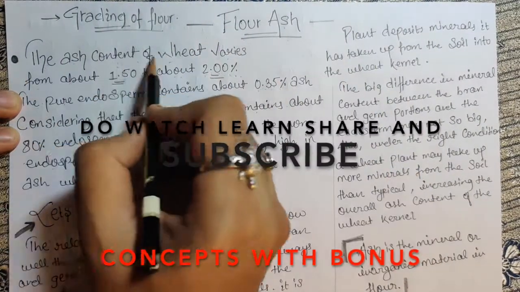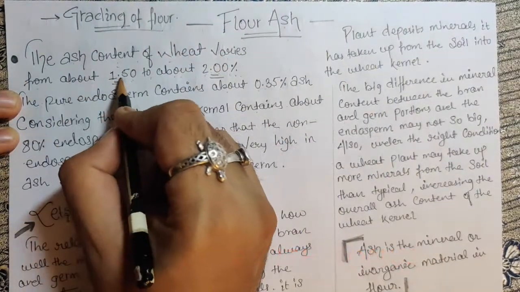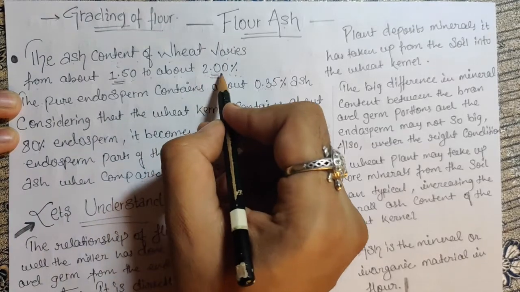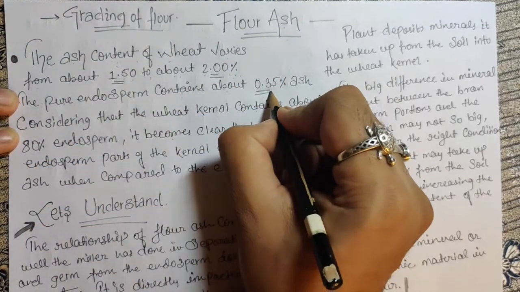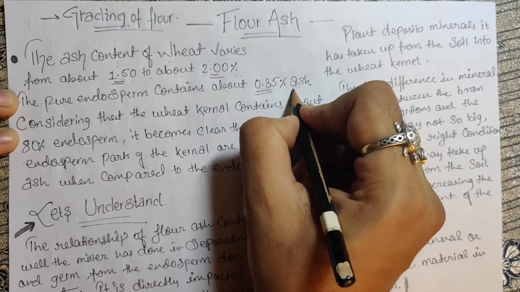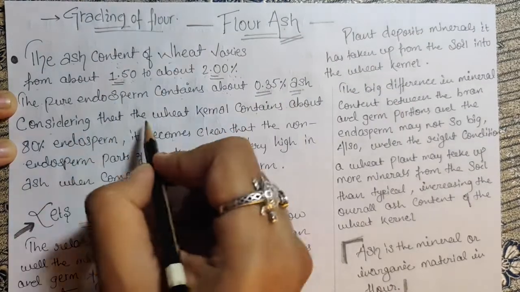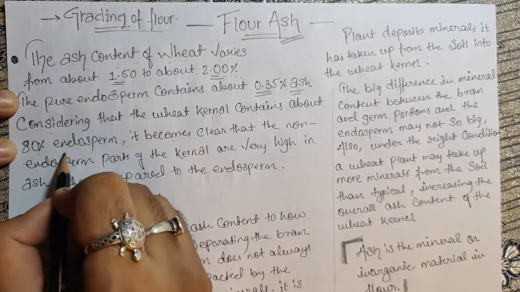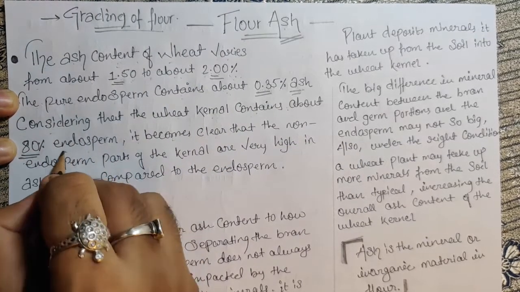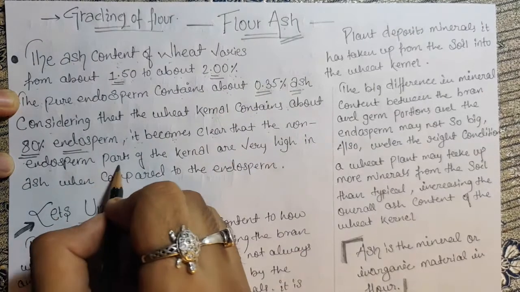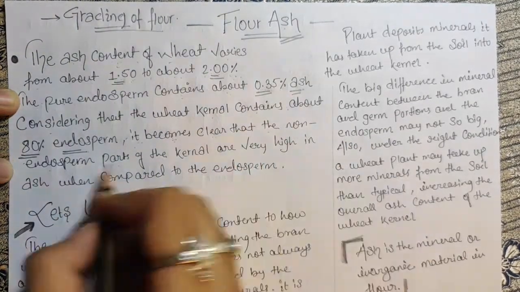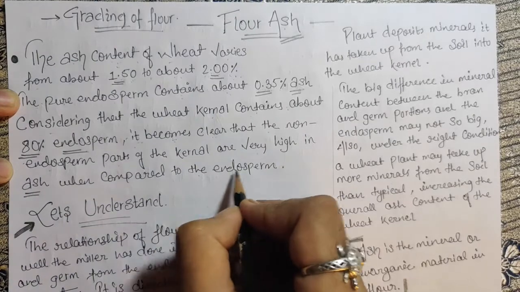The ash content of a wheat varies from about 1.50 to about 2.00%. The pure endosperm contains about 0.35% of ash. Considering that the wheat kernel contains about 80% endosperm, it becomes clear that the non-endosperm parts of a kernel are very high in ash compared to the endosperm.